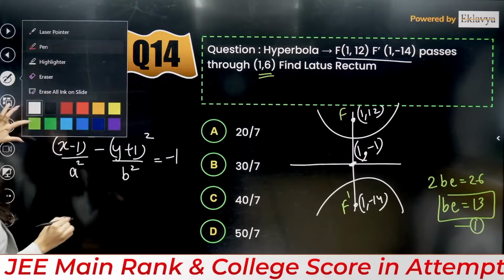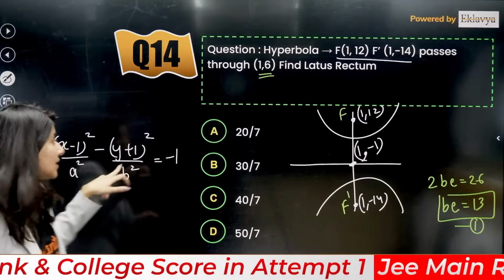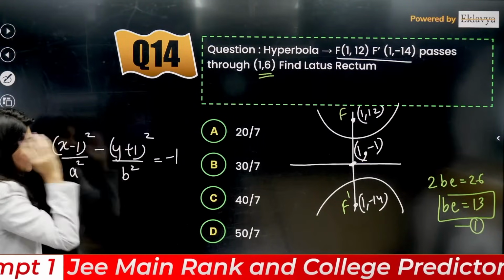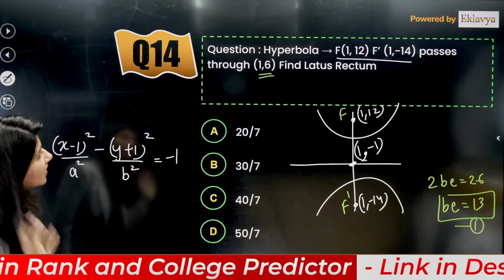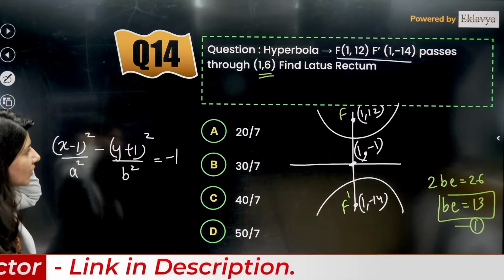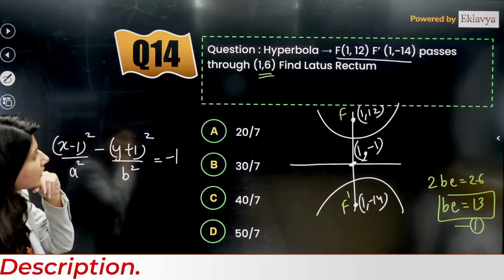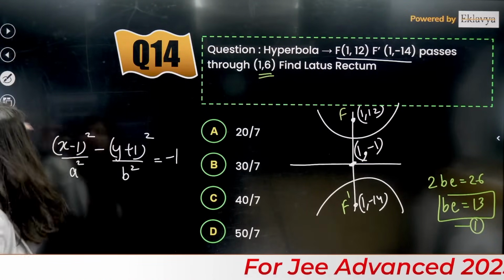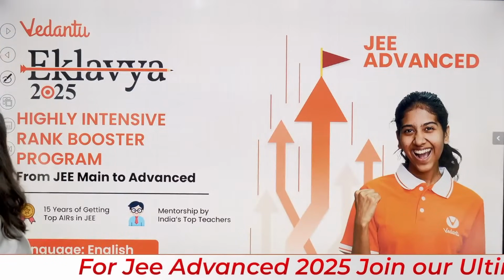Now understand, this hyperbola passes through 1, 6. So can I plug in 1, 6? If you put 6 over here, 12 and minus 14, so minus 1. Is this correct? Let me check. Okay.